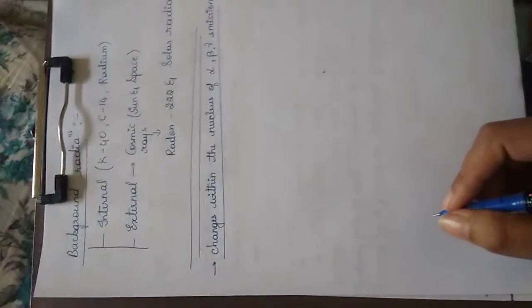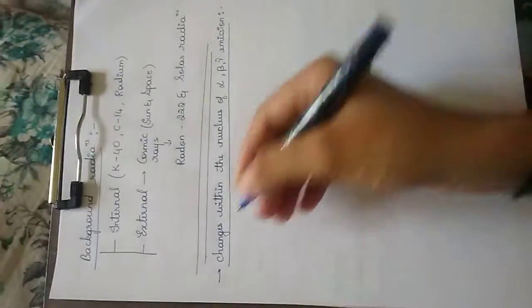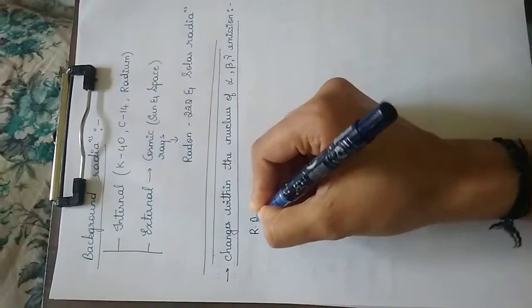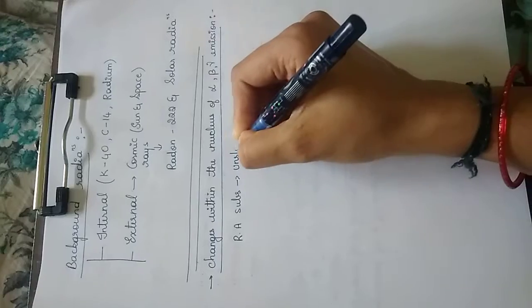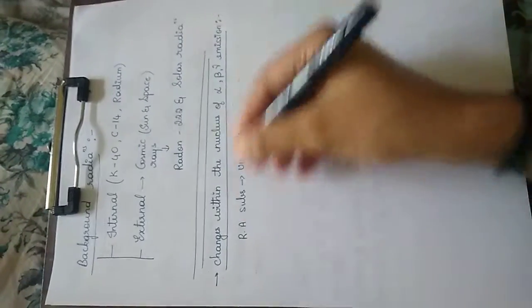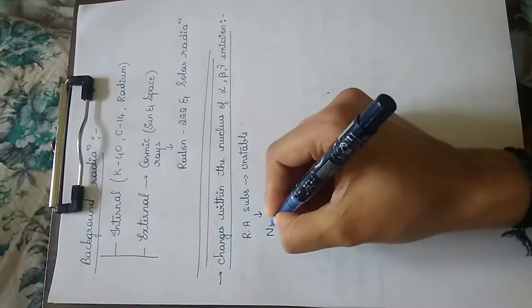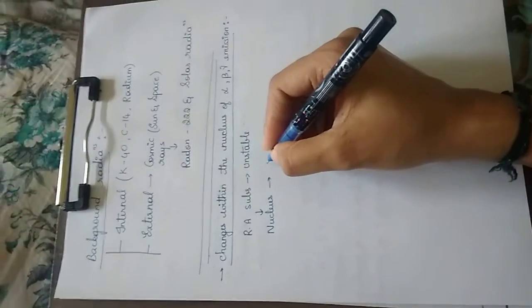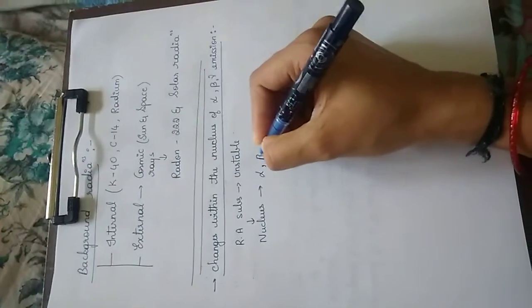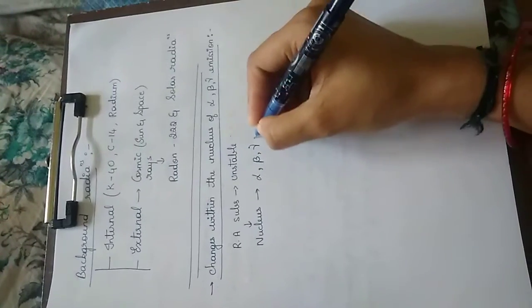Next, let's study the changes occurring within the nucleus during alpha, beta and gamma ray emission. As you already know, radioactive substances are unstable, and as the nucleus is unstable, it will lose energy by the emission of alpha, beta and gamma rays.